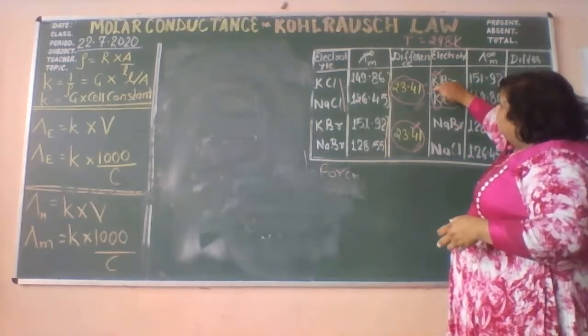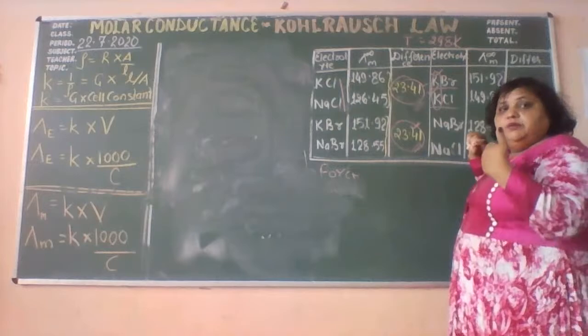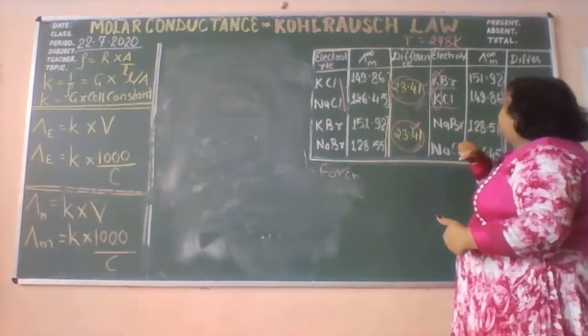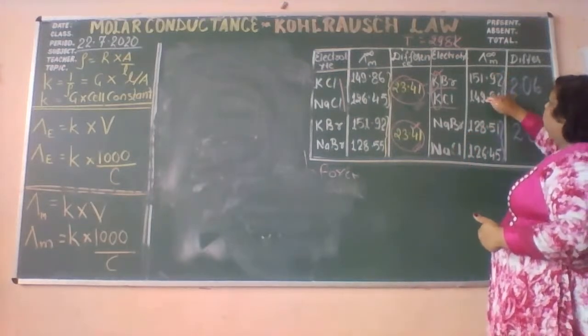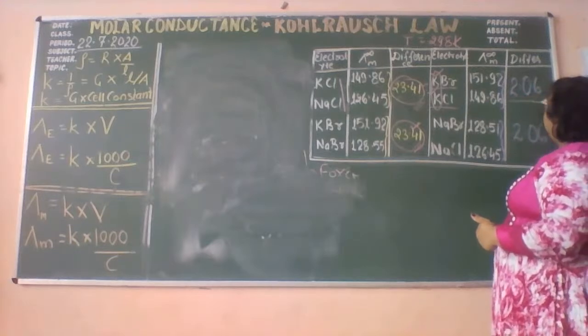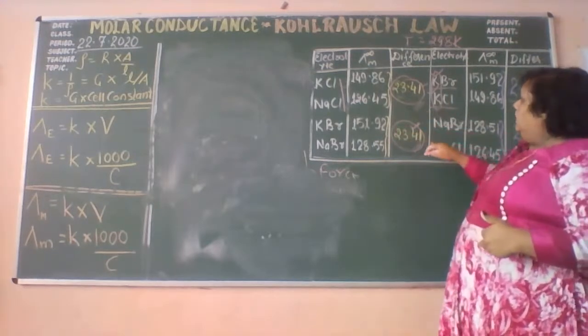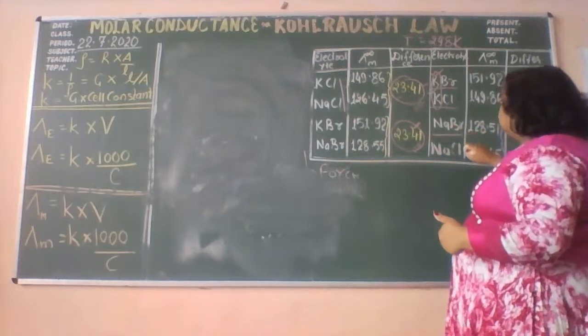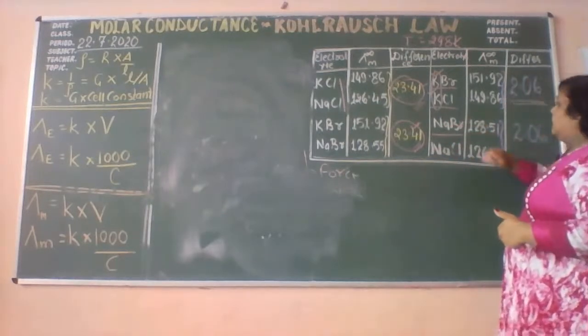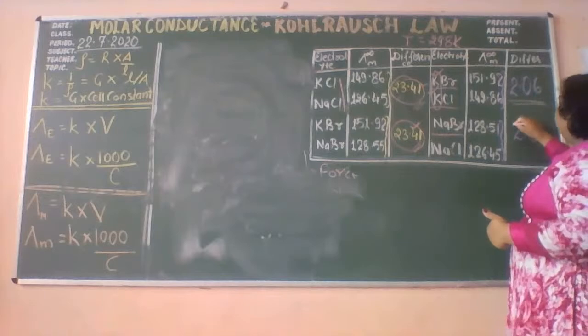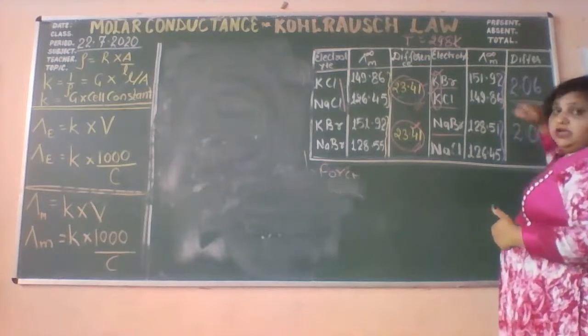In both, what is common? That is the potassium that is common here. And he found that the difference is 2.06 units. Similarly, he did it for sodium bromide and sodium chloride, and got 2.06.